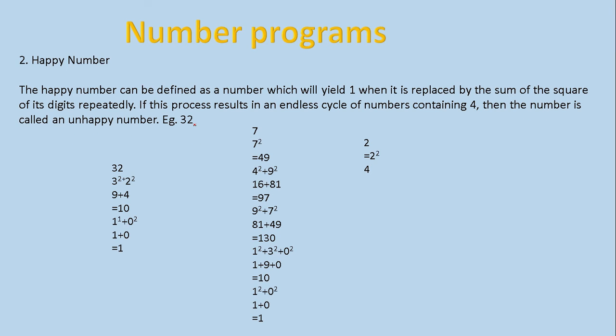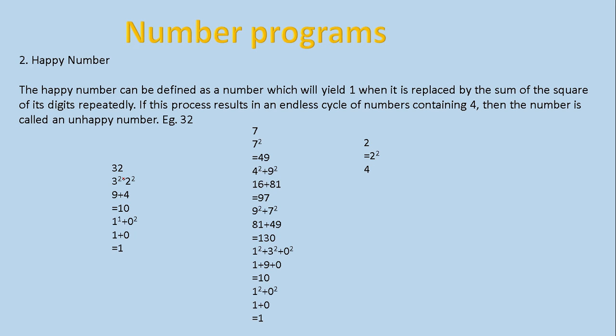Example 32. See, the same process we have followed for magic number we will follow, but here some differences are there. Let us see what is the difference. First one, after extracting each digit, its square will be added, not the number itself. That is the main difference.